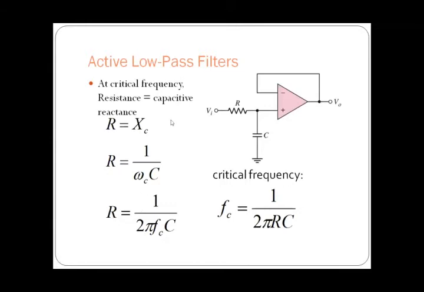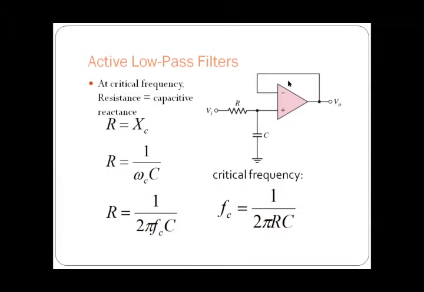Now we are going to see the response of the active low pass filter. Here you can see we have given the input to the non-inverting terminal of the op-amp, in which the operational amplifier is acting as a voltage follower, because the output is directly fed back to the inverting input of the op-amp.